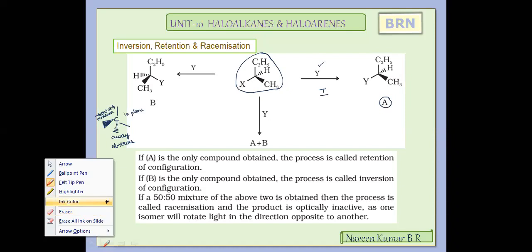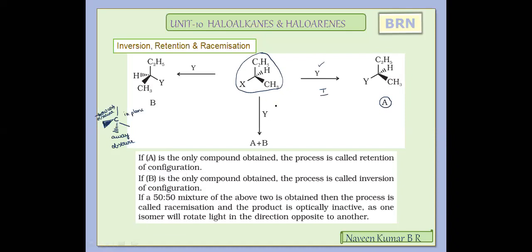Just to differentiate, I will take another color. Now, if you observe this first one, the replacement of X by Y leading to a structure A, the bond of C2H5 is the same, that is on the same plane. Instead of X, the Y is on the plane now. H is again away from the observer. The CH3 bond is towards the observer. So that means all the bonds are maintained in the same state. That is, the same configuration is maintained.